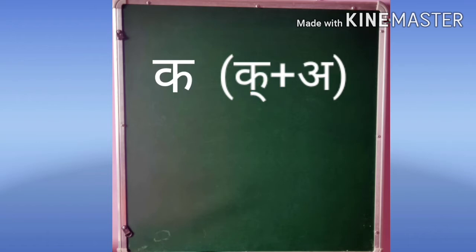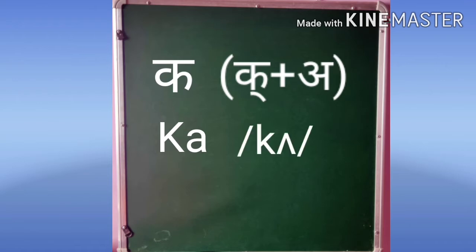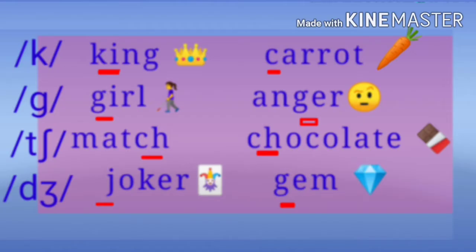To write Ka in English, we use K and A. Its phonetic transcription is K and A, which means Ka. So, K is pronounced without the A sound. It applies to all the consonants in IPA. Now, let's read these sounds with examples.